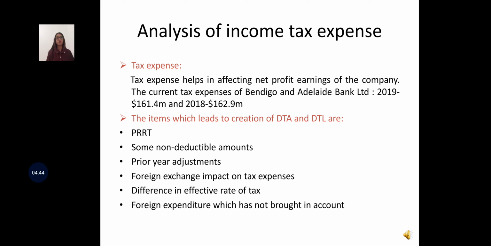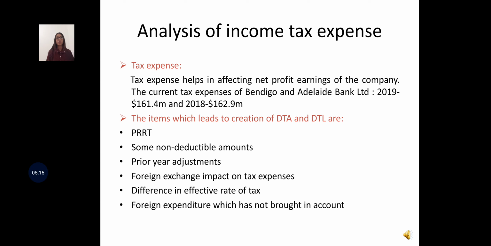Now talking about analysis of income tax expenses, we can say that tax expenses help in affecting the net profit earning of the company. The current tax expenses of Bendigo and Adelaide Bank Limited for 2019 is $161.4 million and for 2018 it is 162.9 million.